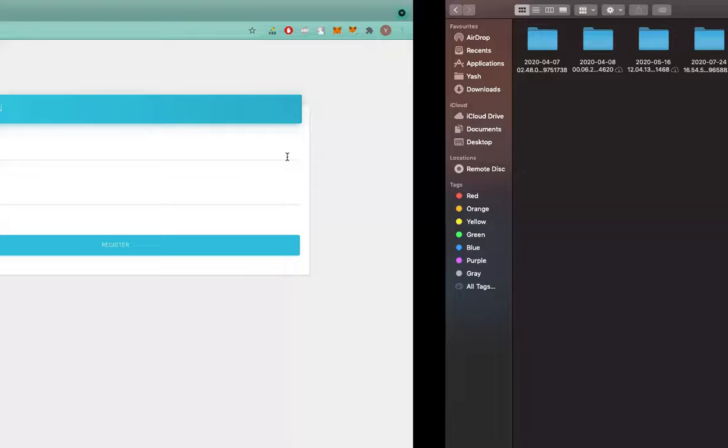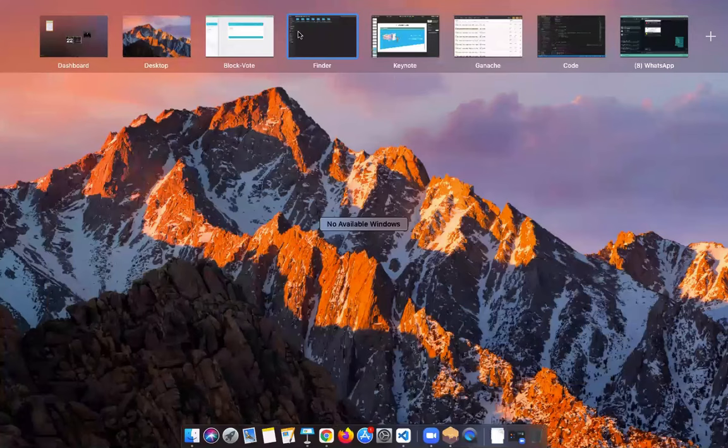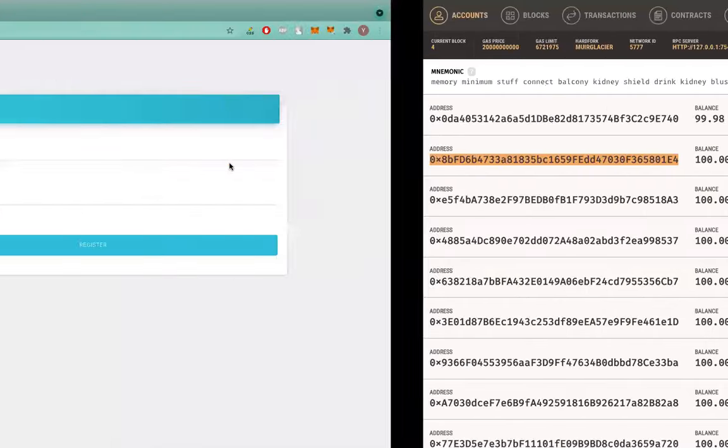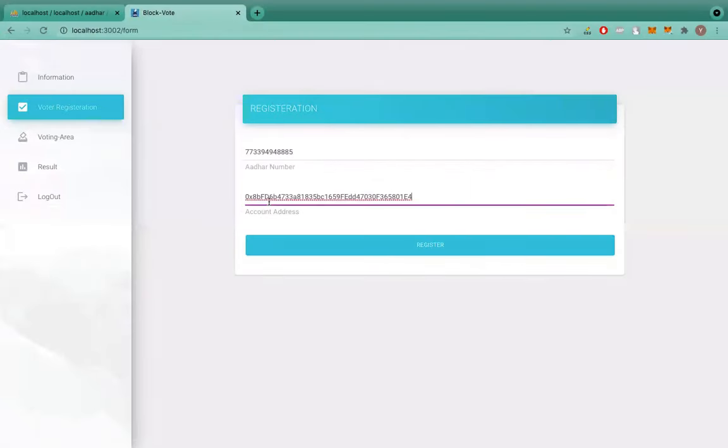Now since we are using Ganache here, the first account address is acting as the admin. So he has all the rights to add a candidate who is standing, and he will be able to toggle the phases, that is the registration phase, voting phase, and the result phase. Now I will use the index-one account as my account to vote. So I'm copying this and entering it here so that I can register this account to be eligible to vote.